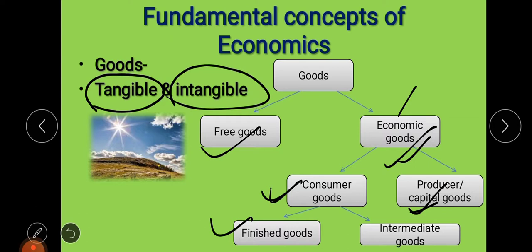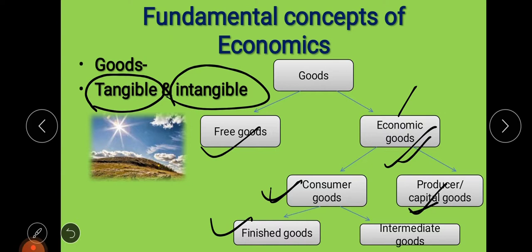Okay, our shirt, frocks, and all these are what? All these are finished goods. Why? Because we cannot change those goods into any other form. The way these are available to us, we directly use them in that manner only. Is not it? So that is why these are called finished, the ultimate product, which cannot be changed into any other form. These are called finished goods.